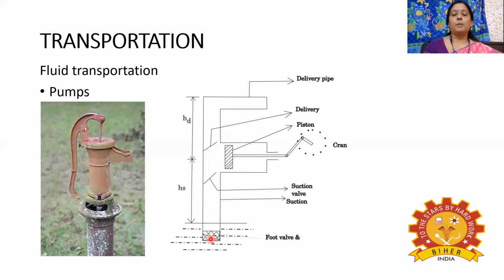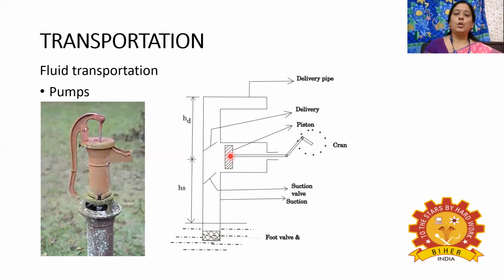So when compared to the underground pressure, the pipe pressure will be less. So what will happen? The water which is present at the higher pressure will be moving into the suction pipe. At that time, this delivery valve will be closed and the suction valve will be open. So all the water will be collected here and it will be present in the suction pipe. And when the piston moves from the right hand side to the left hand side, the suction valve will be closed.